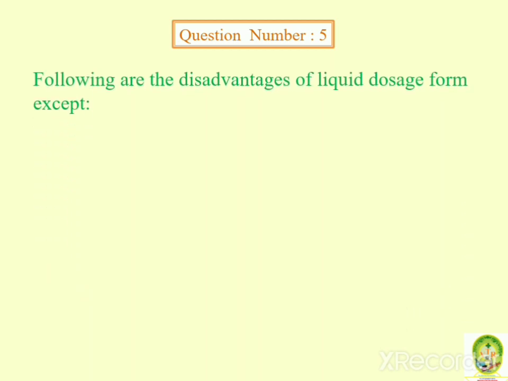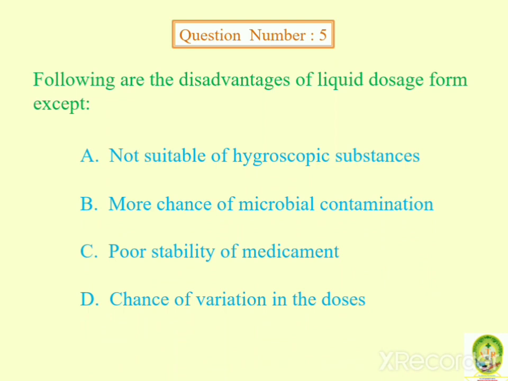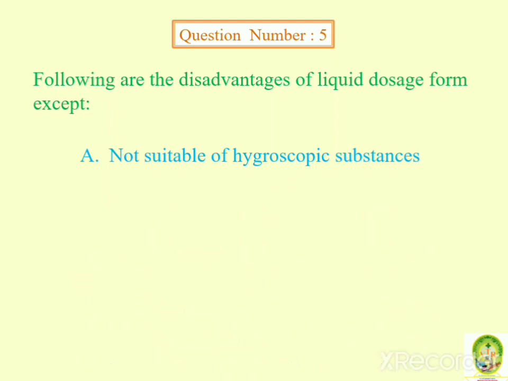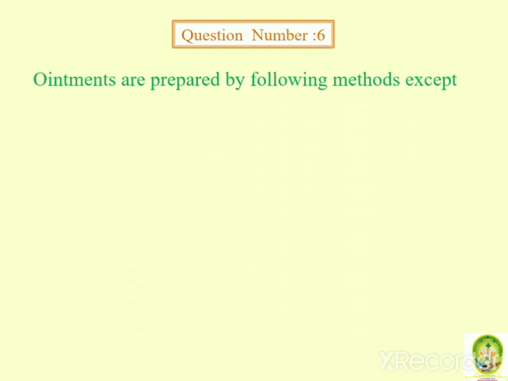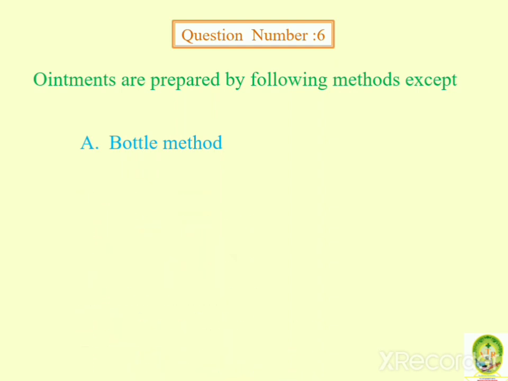Following are the disadvantages of liquid dosage form except: not suitable for hygroscopic substances, more chances of microbial contamination, poor stability of medicament, chance of variation in doses. Answer is not suitable for hygroscopic substances. Ointments are prepared by following method except bottle method, trituration method, fusion method, chemical reaction method. Answer is bottle method.